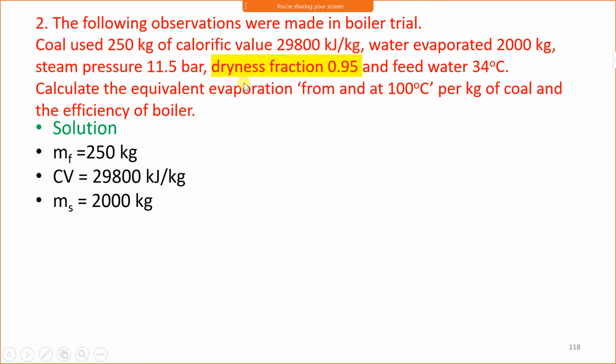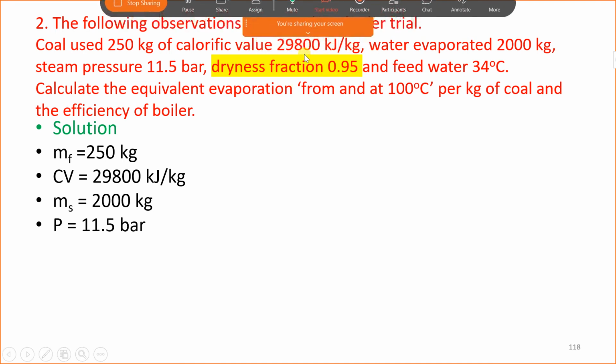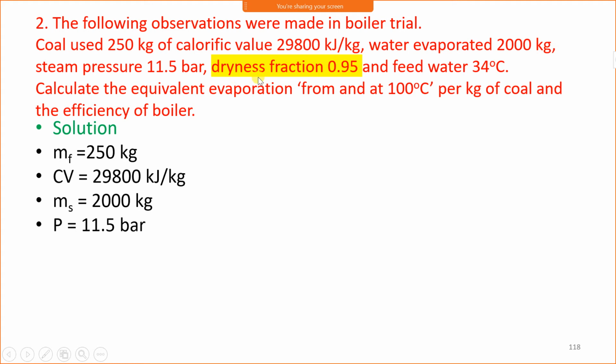Steam pressure 11.5 bar means steam is produced at 11.5 bar. Therefore pressure of steam is 11.5 bar. Dryness fraction is 0.95. Look at here, dryness fraction is given, it means steam is wet. Whenever dryness fraction is given, steam is wet steam. If the steam is dry saturated or superheated, in that case dryness fraction will not be given. Dryness fraction is represented as X.